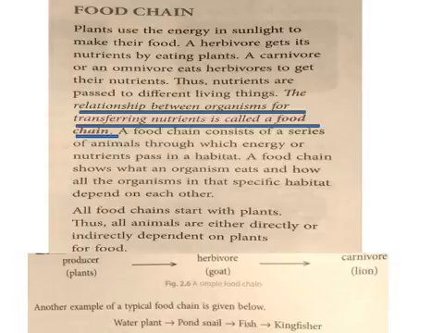So the food chain means the relationship between organisms for transferring nutrients. What is the relationship between organisms for transferring nutrients called? Food chain.